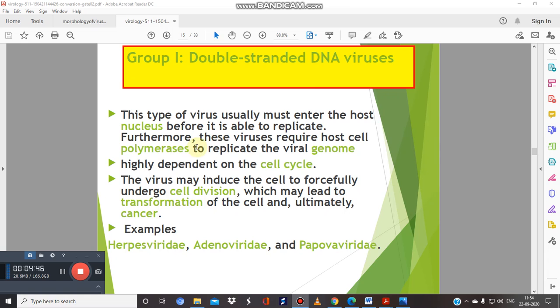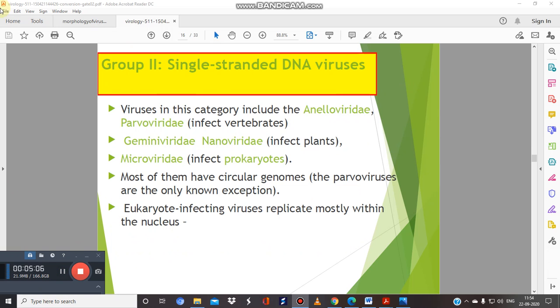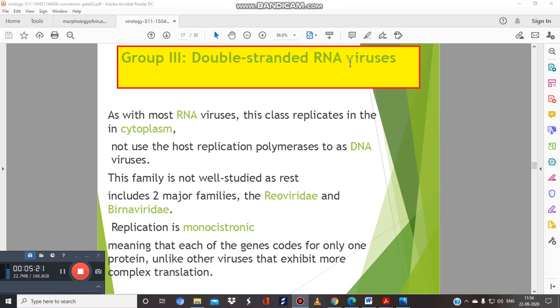If we talk about the double-stranded DNA viruses, this type of virus usually enters the host nucleus before it is able to replicate, and it is highly dependent upon the cell cycle. Examples include Adenoviridae and Herpesviridae. In group 2, you have single-stranded DNA viruses, which include the Microviridae that infect prokaryotes, whereas Geminiviridae or Nanoviridae infect plants. The third one is the double-stranded RNA viruses. As they contain RNA, this particular class of viruses replicates in the cytoplasm.